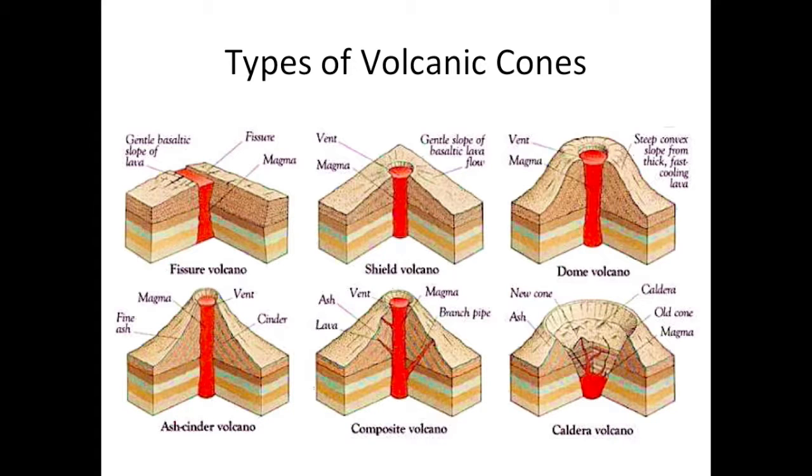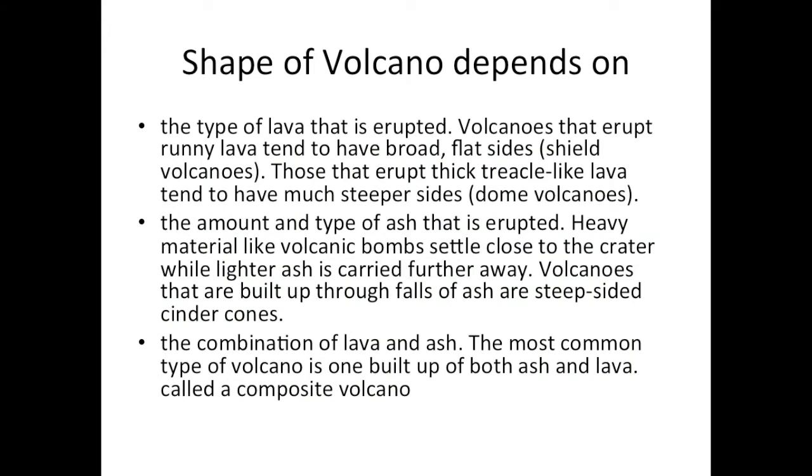Volcanoes have a variety of shapes and sizes, but there are 4 main types. The shape of the volcano depends on the type of lava that is erupted. Volcanoes that erupt runny lava tend to have broad, flat sides, which are shield volcanoes. Those that erupt thick treacle-like lava tend to have much steeper sides, such as dome volcanoes.